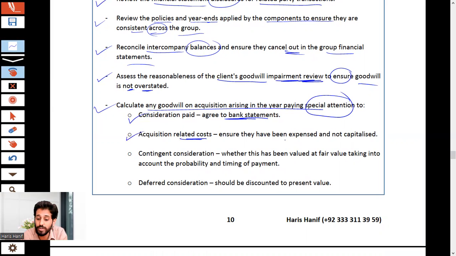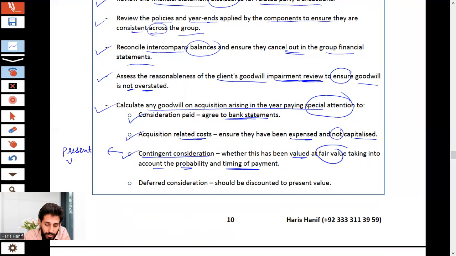Acquisition related costs, ensure they have been expensed and not capitalized. Contingent consideration, whether this has been valued at fair value taking into account probability and timing of payment. Contingent consideration, that is present value. Deferred consideration should be discounted to the present value. So all these things you need to ensure.